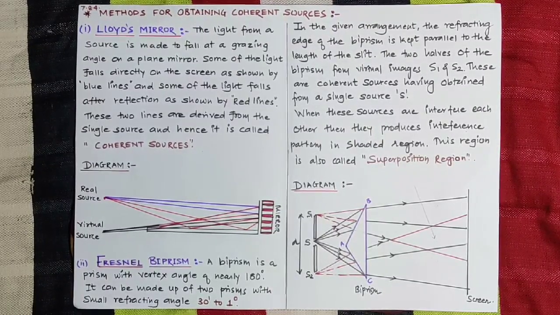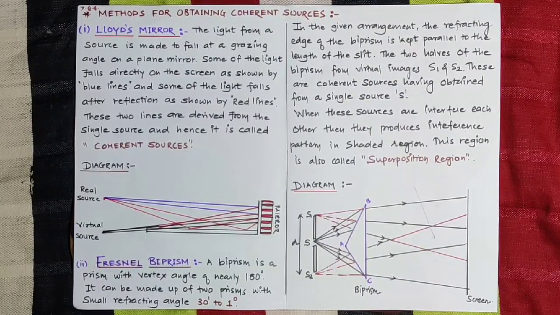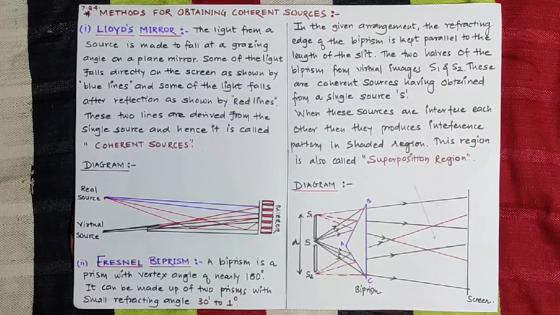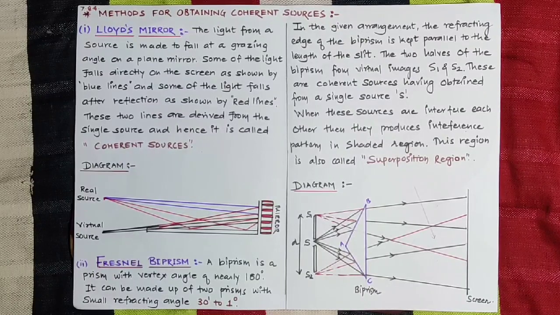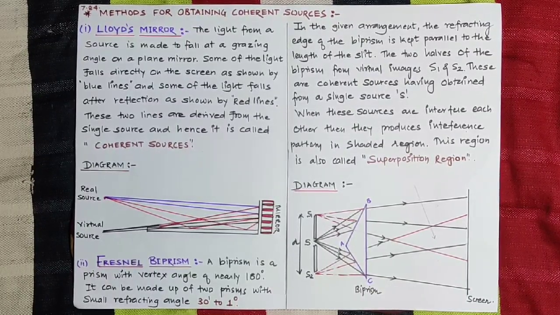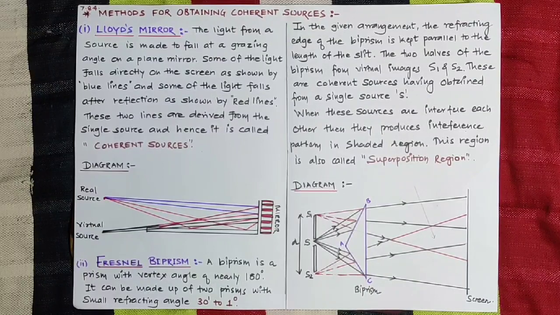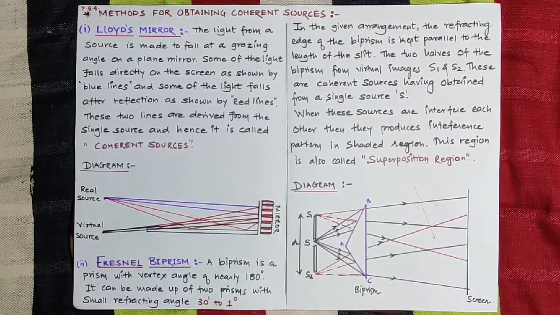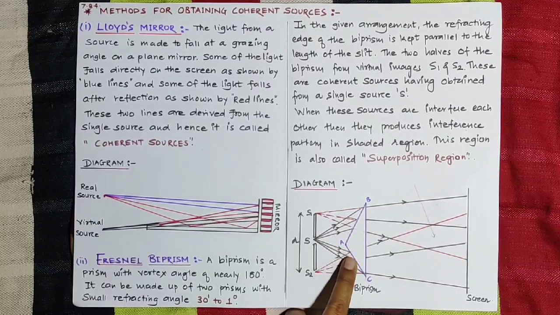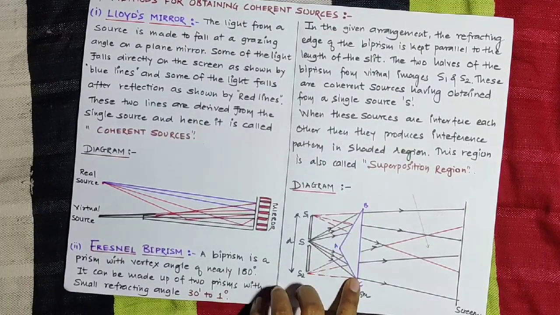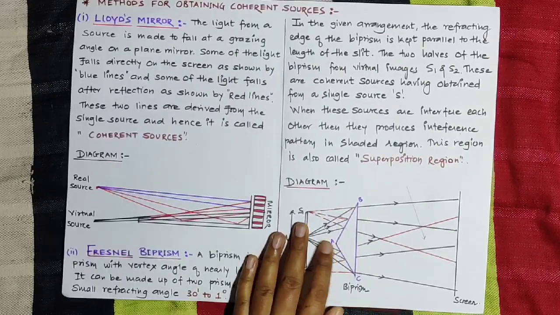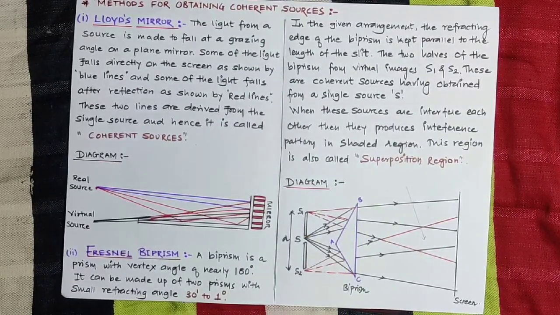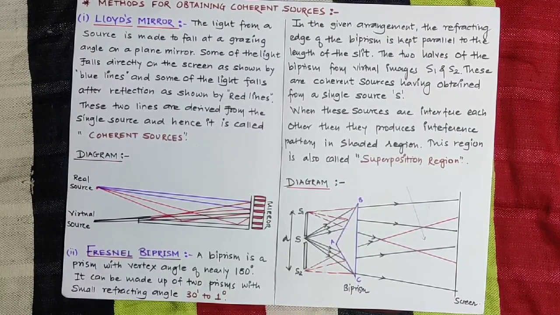The second one is Fresnel biprism. Here we are using a biprism. The term bi represents two. When we consider two prisms whose bases are joined together, that is called a biprism. If we consider the base of that prism as BC, look here in the diagram, ABC is a biprism, where BC is called the base of the given prism, and AB and AC are called the refracting surfaces of the prism.